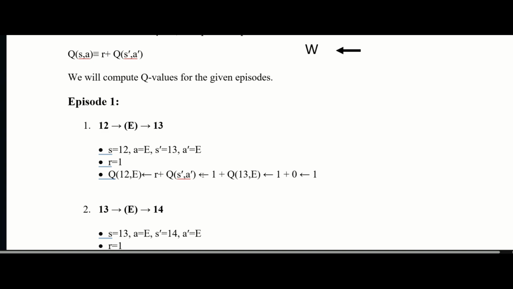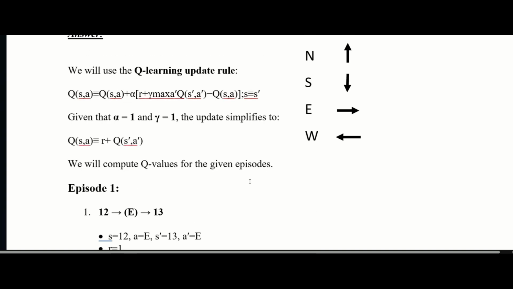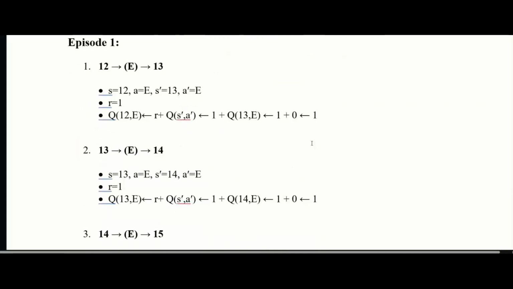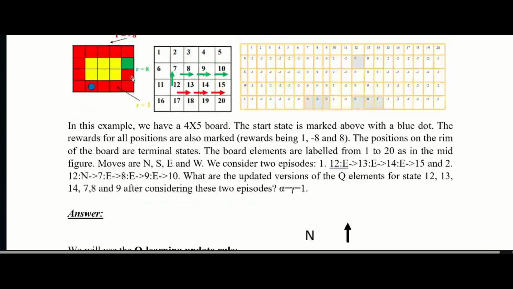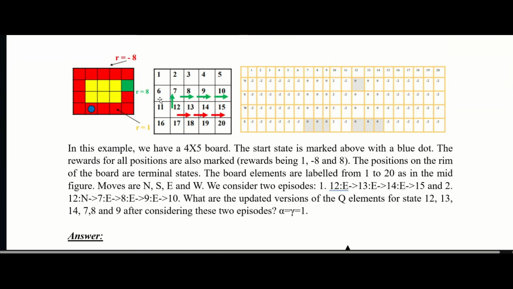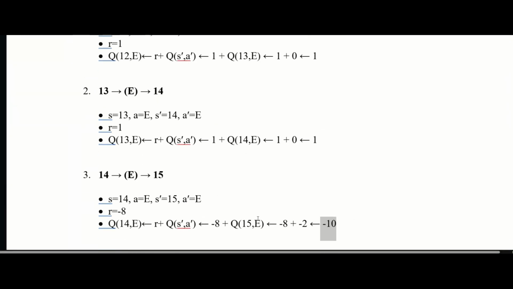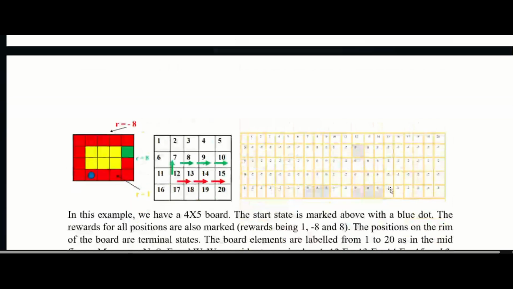Now 13 E, that means E and 13. Here it is 0. So Q(12,E) is equal to 1. Now similarly we have to find Q(13,E) 14, that is the same way, 1. Q(14,E), that is equal to -10. In this case R is -8. Why is R -8? Because here, from 14 to 15, the reward is -8. So -8 and Q(15,E), this is -2. So now -8 -2 gives -10.